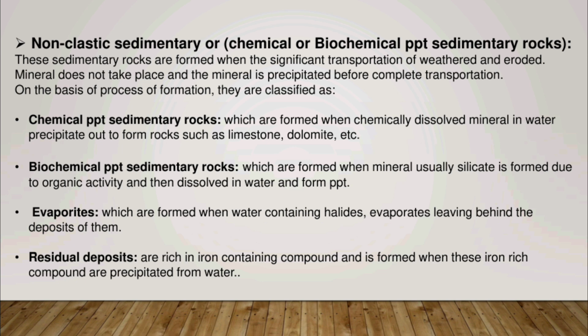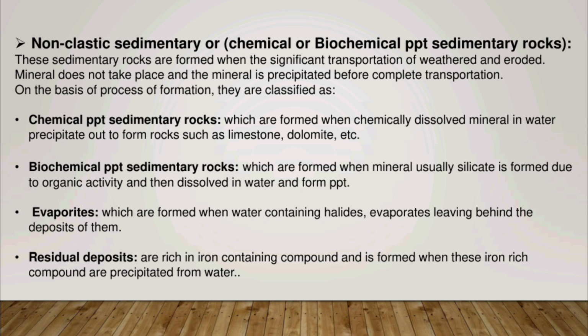The non-clastic sedimentary rocks are also known as chemical or biochemical sedimentary rocks. These sedimentary rocks are formed when significant transportation of mineral does not take place, and the mineral is precipitated before complete transportation. Based on the process of formation, they are classified as chemical precipitate sedimentary rocks, biochemical precipitate sedimentary rock, evaporites, and residual deposits. Chemical precipitate sedimentary rock are formed when minerals chemically dissolve in water and precipitate out in the form of rock, for example, limestone.